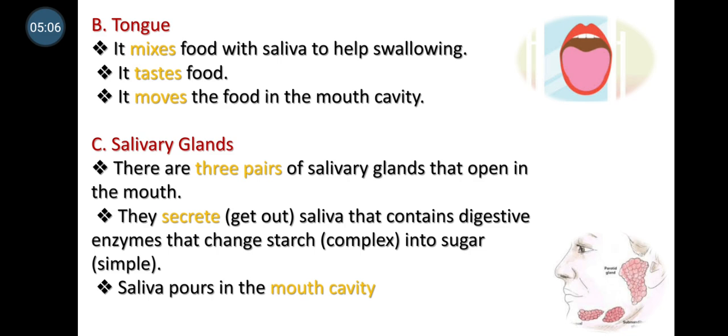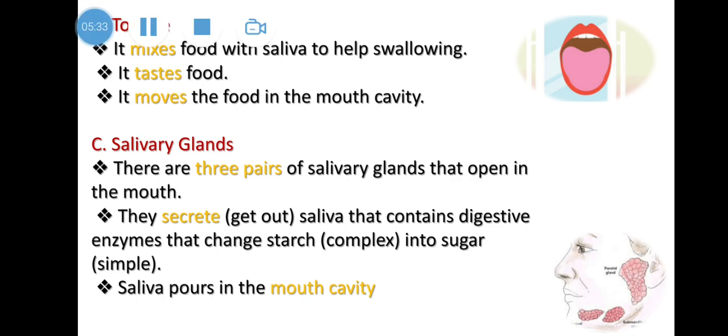So, what is the function of the salivary glands? They help in changing the starch, which is a complex form of food, into sugar, which is simple. Okay, so we have been talking about the mouth, and we said that we have three things inside the mouth: the tongue, the teeth, and the salivary glands.